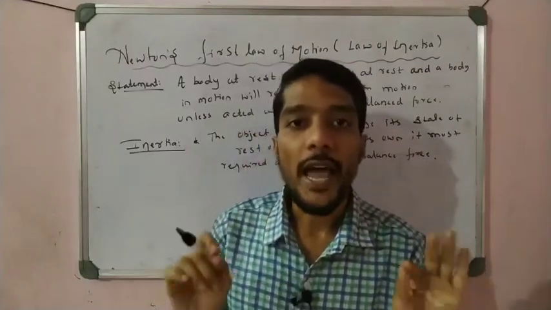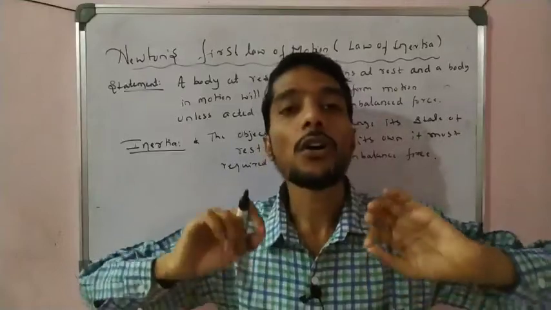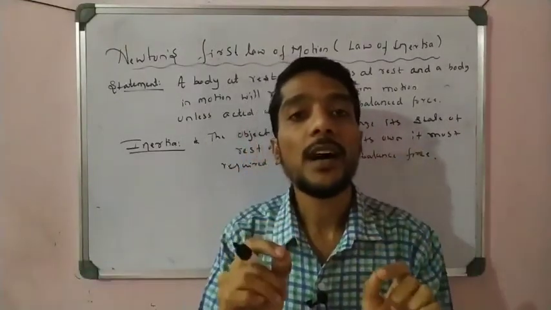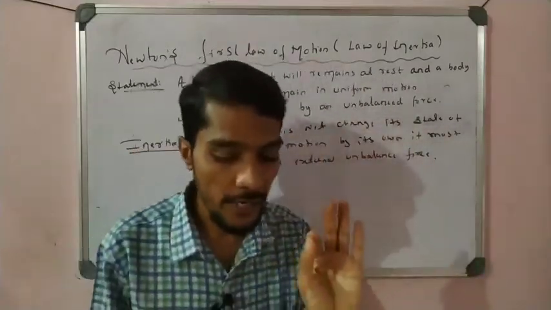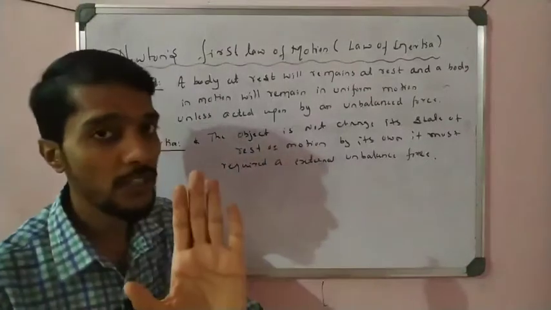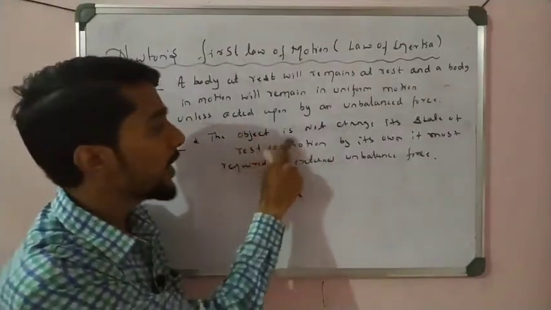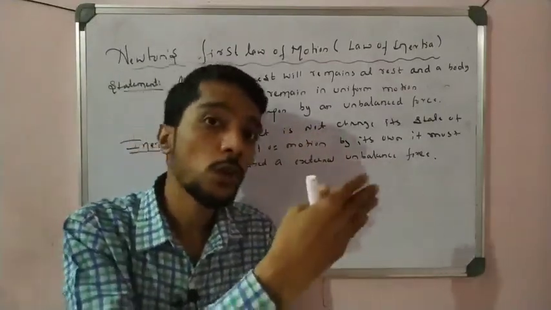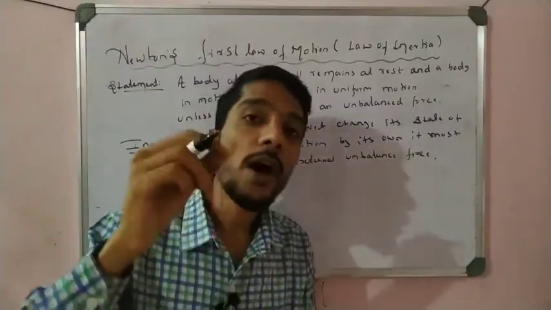Any object does not change its position of rest or its state of motion on its own. That is called inertia, students. Remember, it is a very simple concept, do not be confused. The simple sentence is: the object does not change its state from rest to motion or motion to rest by its own; it requires an external force.